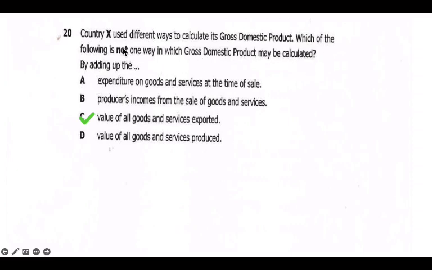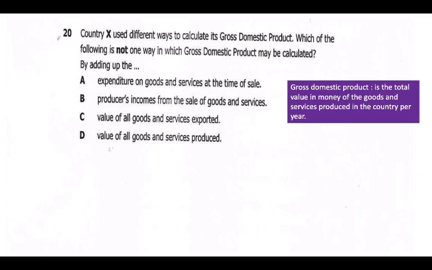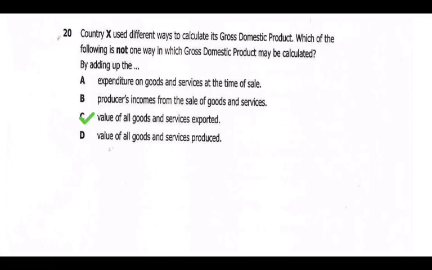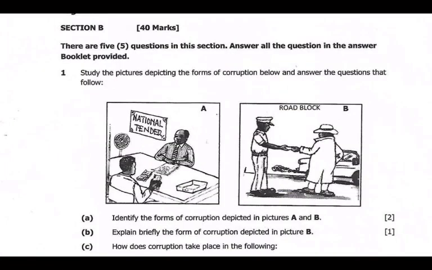Which of the following is not one way in which gross domestic product may be calculated? By adding up the value of all goods and services exported. So we have this one as an answer. Gross domestic product talks about the goods that are produced in the country per year, so it doesn't look at what has been exported. So our answer there is C. Then we go to section B.